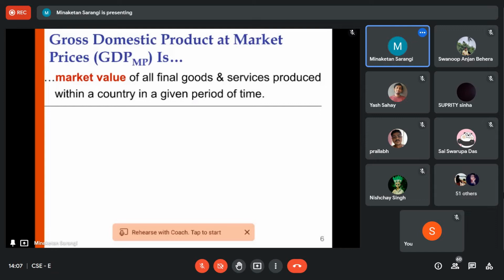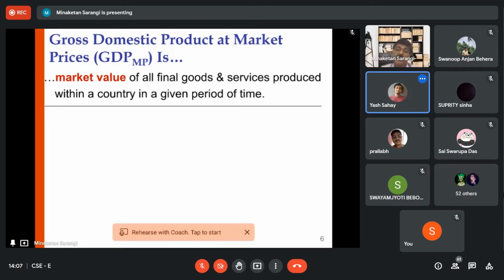Now first, what is the concept of market value? Is anybody? What do we mean by the market value? Let us say, please. Yes, please. Sir, cost of that goods and services in the world market? Not cost of goods and services. Market value. Value in the market.